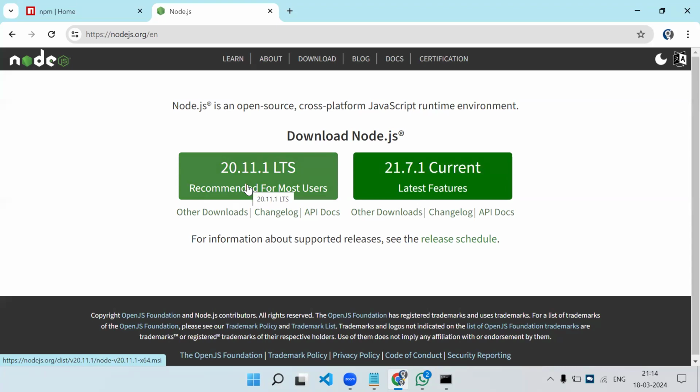Node.js is also a company which is creating this tool, right? They are constantly working on their tool. So whatever the latest features are, they will put them in the latest version. Once this version is stable, they will move it to the latest stable version. LTS means latest stable version. So you just have to click on it, then your setup will get downloaded.